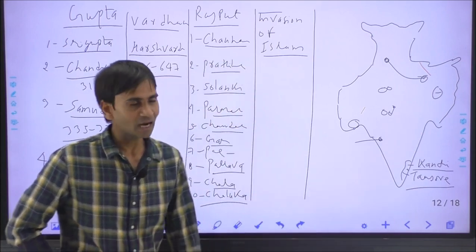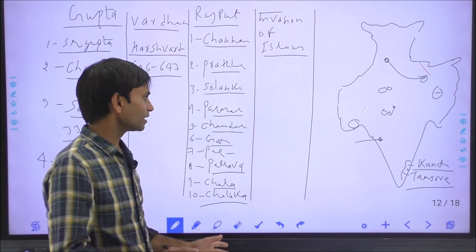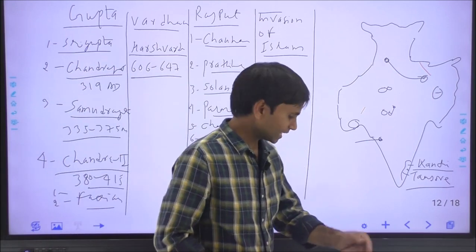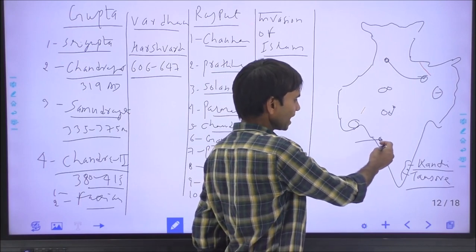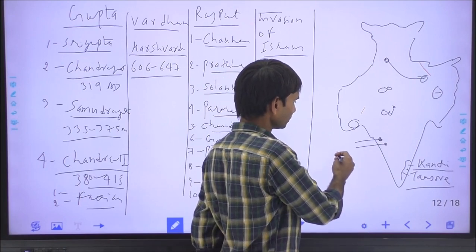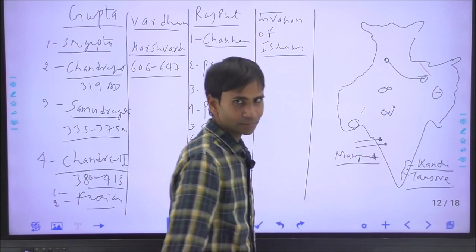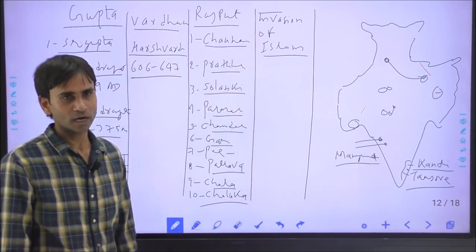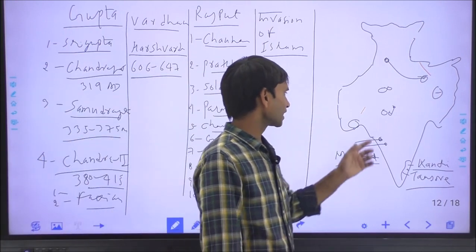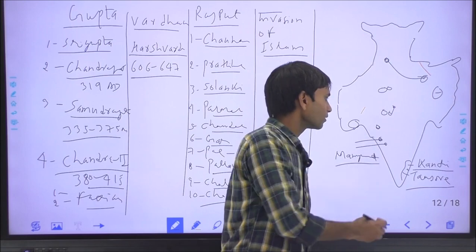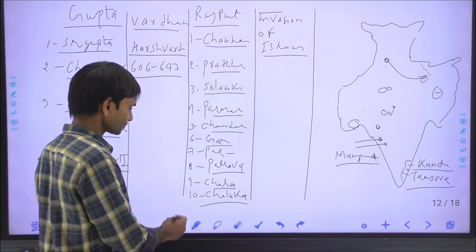Badami Chalukyas were replaced by the Rashtrakuta, and the Rashtrakuta dynasty was founded by Dantidurg or Dantivarman, who made his capital at Manyakhet or Malkhet, now in Karnataka. And Krishna I was the next ruler in the Rashtrakoot dynasty who built the Kailash temple of Ellora, now in Aurangabad district, Maharashtra, very close to the Ajanta paintings.